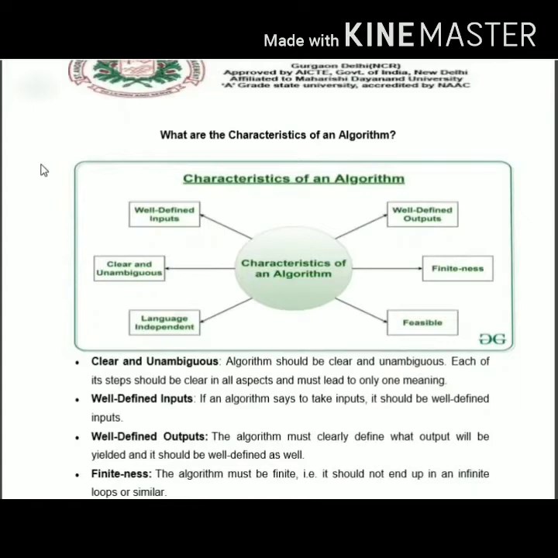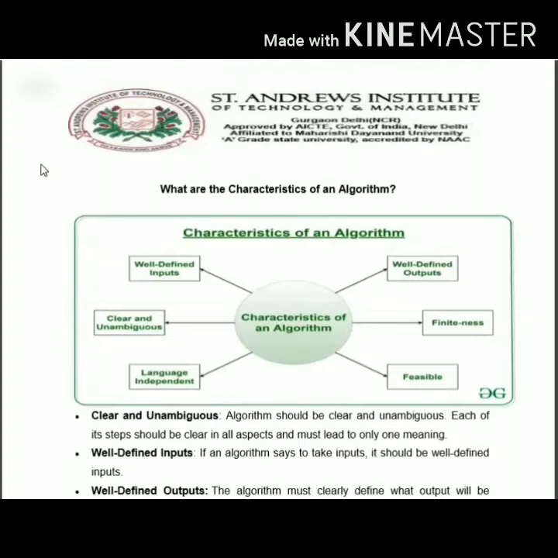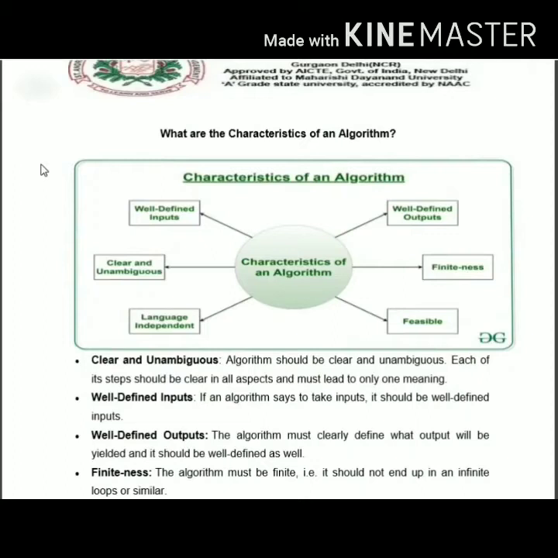Let's begin. What are the characteristics of an algorithm, as displayed on the screen? As I'm beginning, the characteristics of an algorithm: the algorithm that has to be designed should be in a clear and unambiguous manner. An algorithm should have a clear meaning. Each and every step should be clearly expected and must lead to one particular meaning. It should not create any sort of confusion for the developer or software developer, or carry any ambiguous information. Then only will we be able to find a well-defined output.